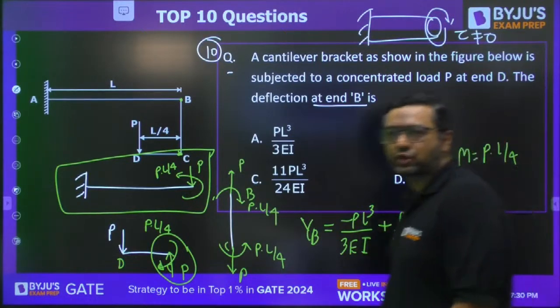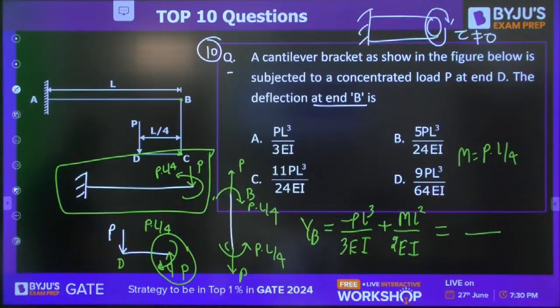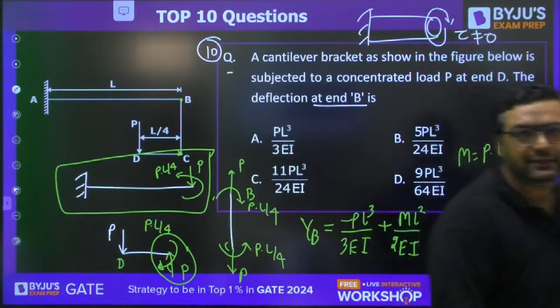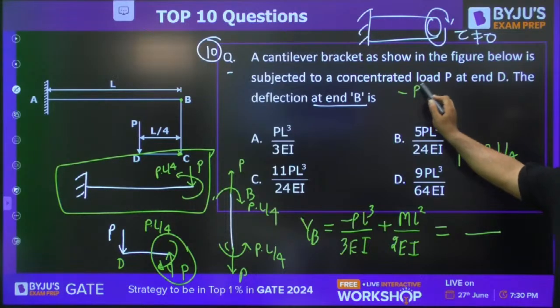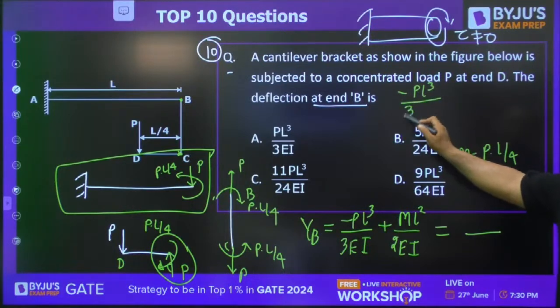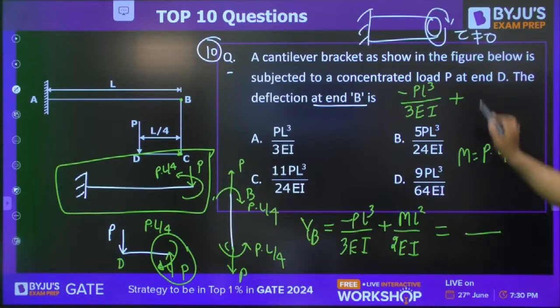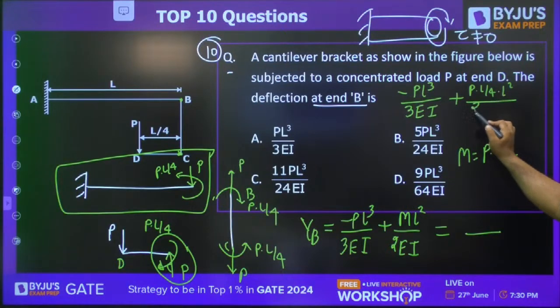This is a very good question. Okay, Dukhi Atma has given the answer as B. What about others? You can try this. I have given you the net result. M is P into L by 4. So it will be minus PL cube upon 3 EI plus bending moment P into L by 4 into L square upon 2 EI.